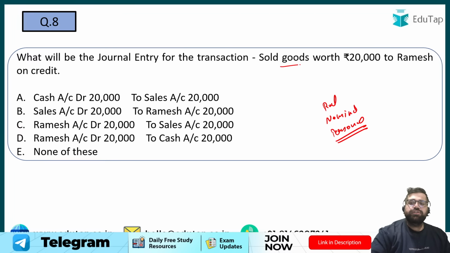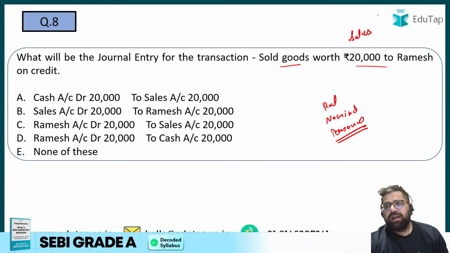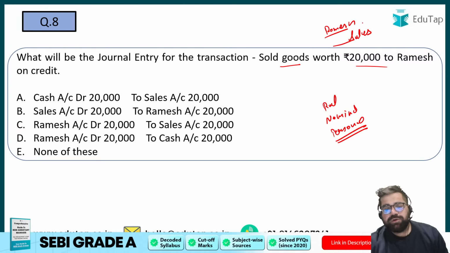So if you are selling goods to Ramesh on credit, definitely sale is your income. So sale will be credited and Ramesh will become your debtor. So your journal entry will be Ramesh account debit to sales.